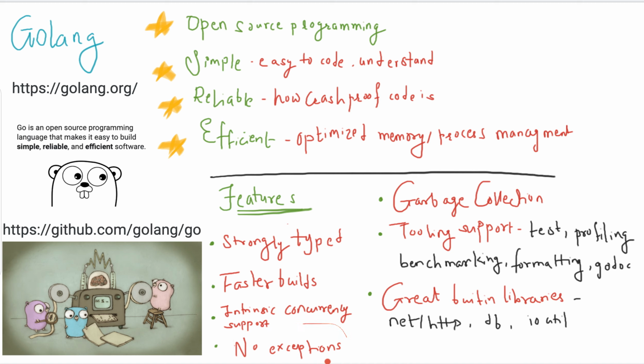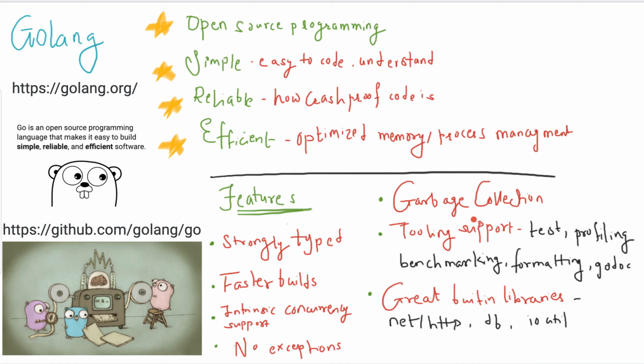Then it has no exceptions. This is subjective because many people may or may not like it, but there are no exceptions. If you are coming from a background like Java, you might have seen exceptions in other languages, but in Go no method will say that it will be throwing this exception. So there are no exceptions. Any error we have to handle manually. But that has many advantages. The topic is subjective, but yes.